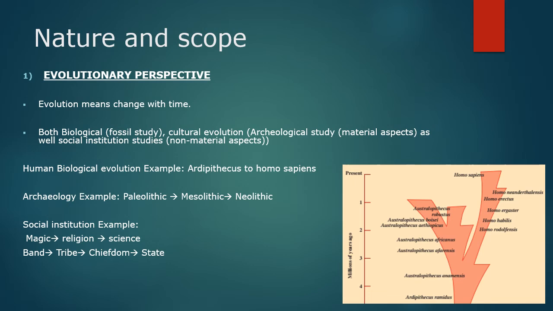So, for example, human biological evolution is like humans evolved from Ardipithecus to Homo sapiens. This tree can be seen, and it shows how Ardipithecus changed to Homo rudolfensis, then Homo habilis, then Homo ergaster, and finally ends up at Homo sapiens. And similarly, in archaeology, we know that the sequence is from Paleolithic to Mesolithic to Neolithic, and so on.